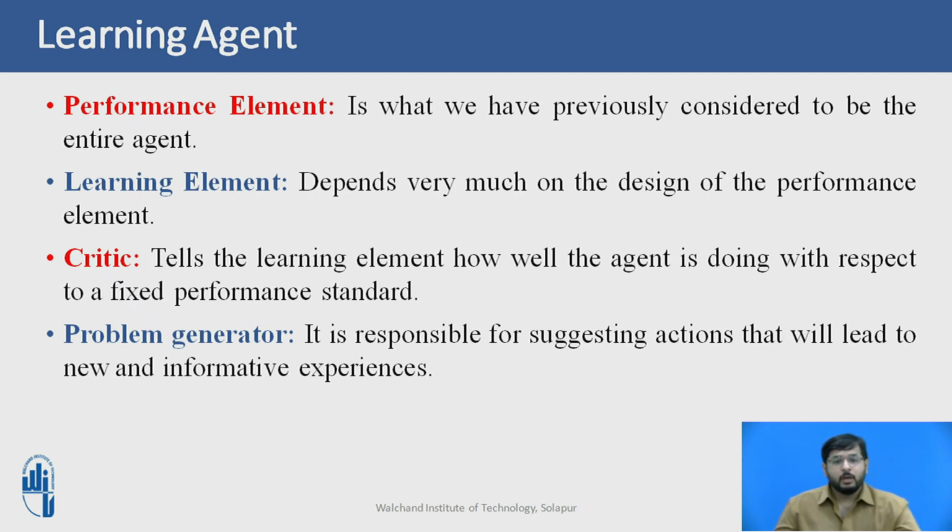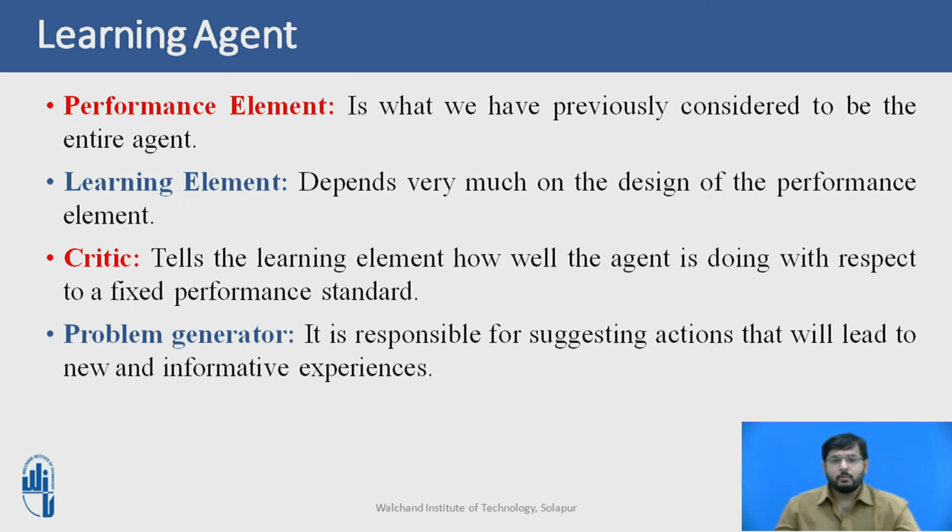For example, a chess program could receive a percept indicating that it has checkmated its opponent, but it needs a performance standard to know that this is a good thing. The percept itself does not say so. A percept is only the data received through the sensors. It is important that the performance standard is fixed. Conceptually, one should think of it as being outside the agent altogether, because the agent must not modify it to fit its own behavior.